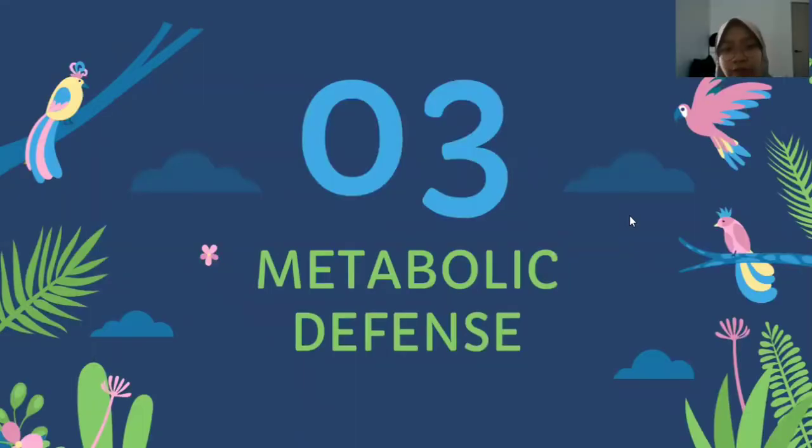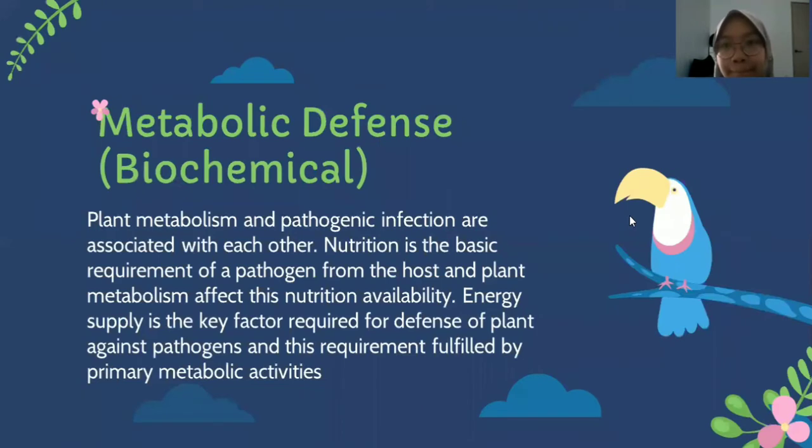Next is metabolic defense. Metabolic defense, or biochemical defense. Plant metabolism and pathogenic infection are associated with each other. Nutrition is the basic requirement of a pathogen from the host, and plant metabolism affects its nutrition availability. Energy supply is the key factor required for defense of plants against pathogens, and this requirement is fulfilled by primary metabolic activities.